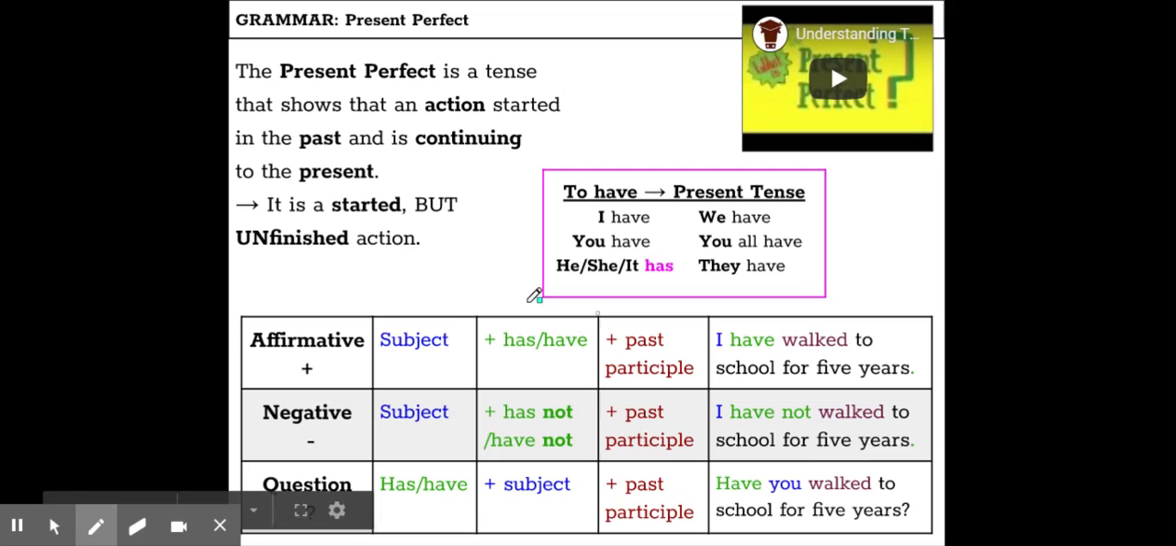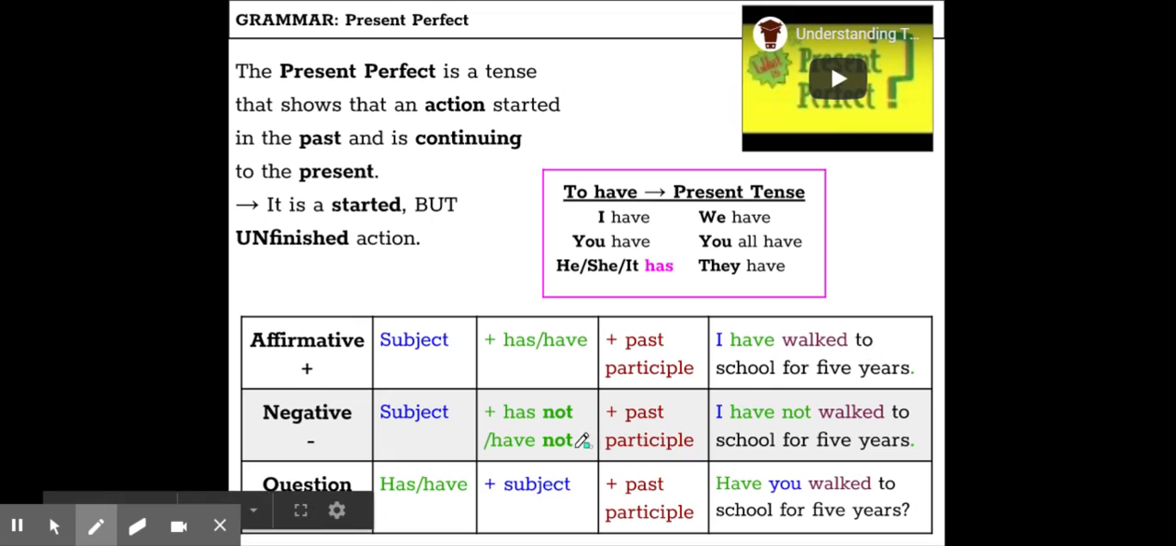And let's look at this chart here again with affirmative, negative, and the question formation. So we know that the present perfect is a compound tense. You take your subject, right? Who or what the sentence is about. So my subject is going to be I. And then you take your form of the present tense of have, so I have, okay? And then you take your past participle. So I have walked to school for 5 years.